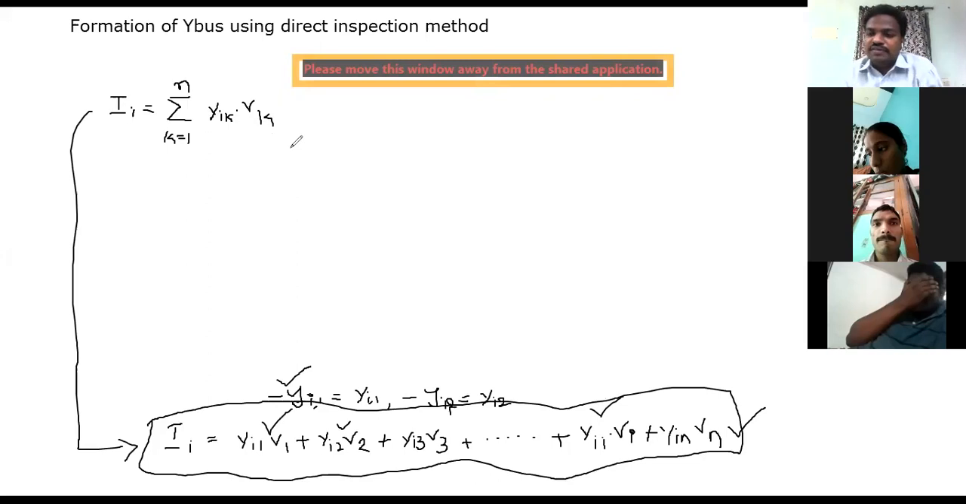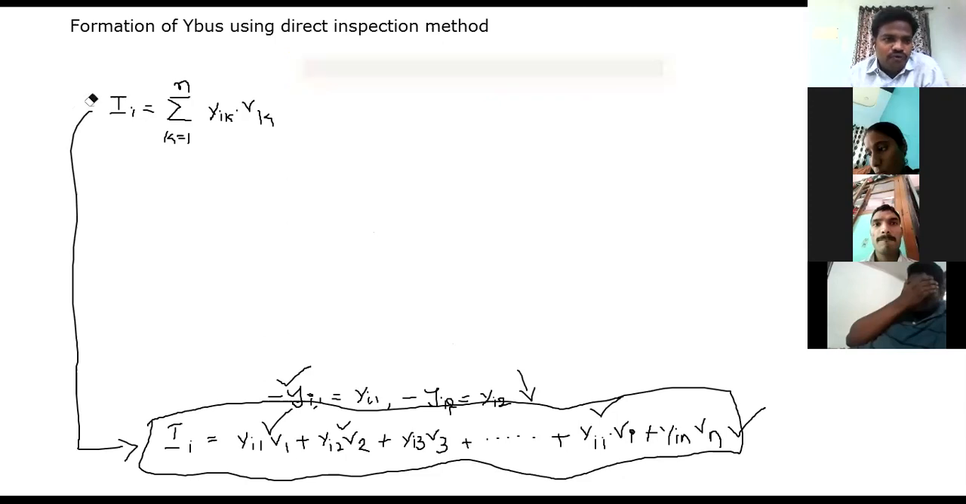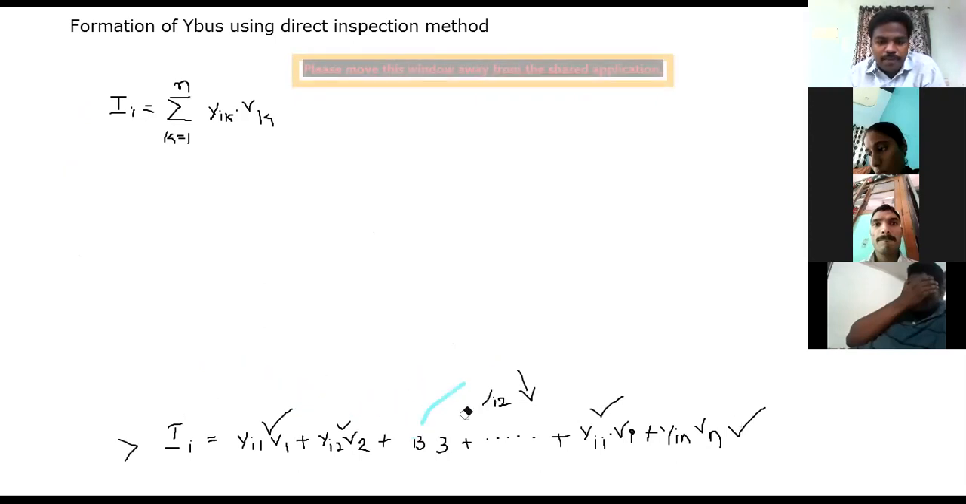So this is the generalized expression for the algebraic equation that we got from the system which consists of two buses, the ith bus and the kth bus. Likewise we are going to have n number of algebraic equations. If we write all the n number of algebraic equations, then we can simply obtain a matrix form. Now I am going to explain that also.